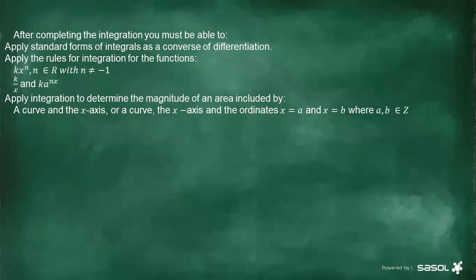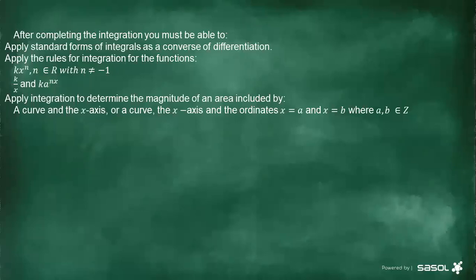Now let's start. Let's see what we are going to be touching under integration. After completing the integration, you must be able to, number one, apply the standard forms of integration as the converse of differentiation. Remember, when we compare integration with differentiation, we are saying integration is the antiderivative. It's like we are going back. When you derive and then go back, that is when you apply the integration.